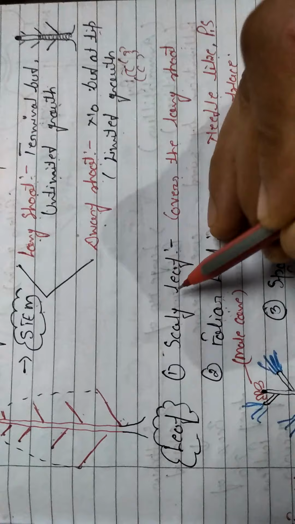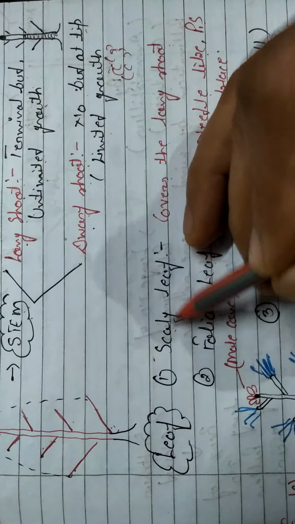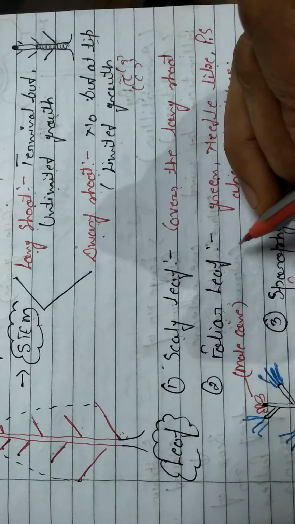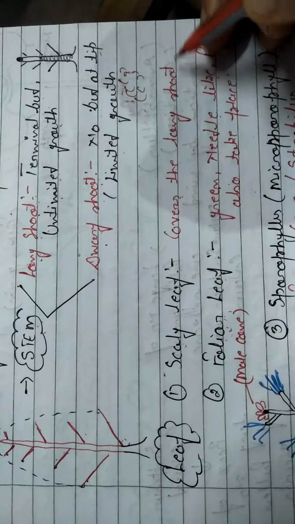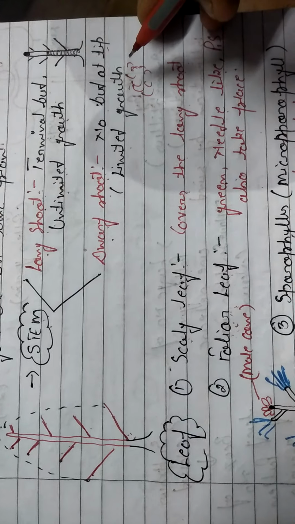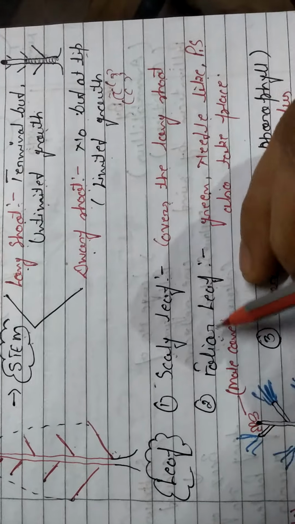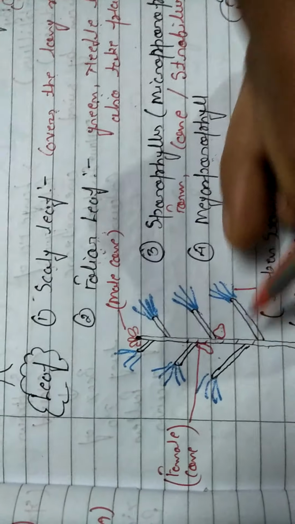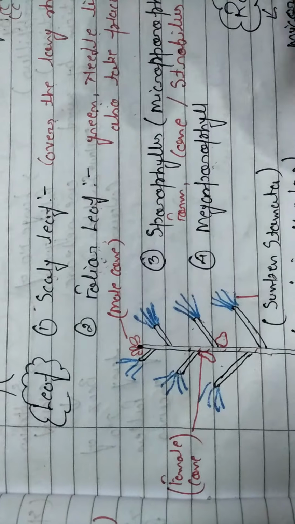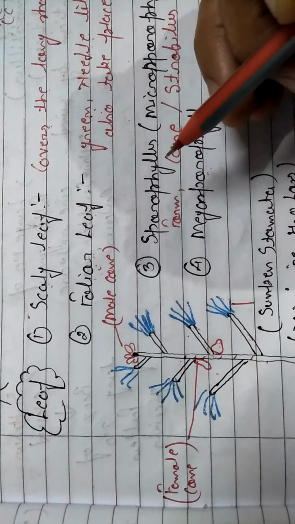Now leaves. Two types of leaves are present in pine trees: scaly leaves and foliar leaves. Scaly leaves cover the long shoot. The long shoot has different cover-like structures which are the scaly leaves, and the foliar leaves are green needle-like structures. Look, just like this. These are pine trees. These are branches. Branches have needle-like structures. They are known as foliar leaves.